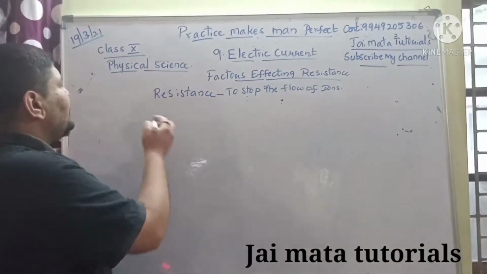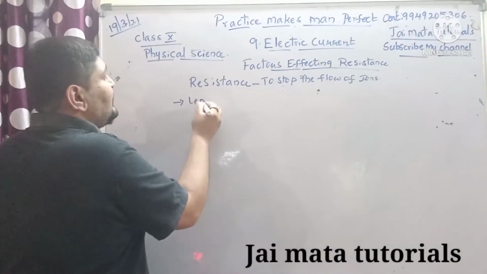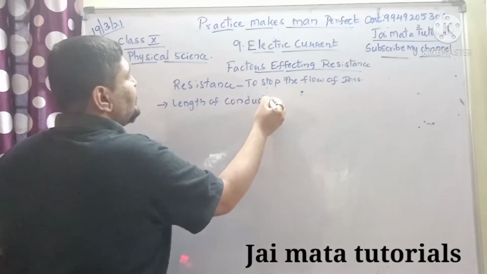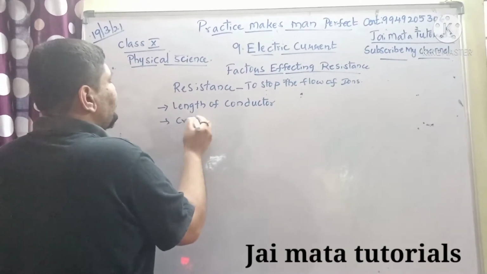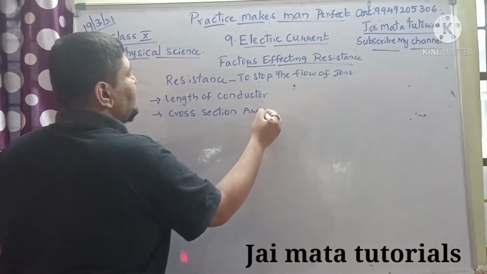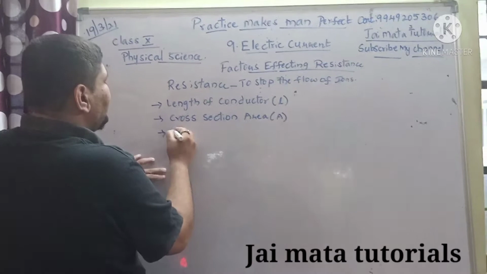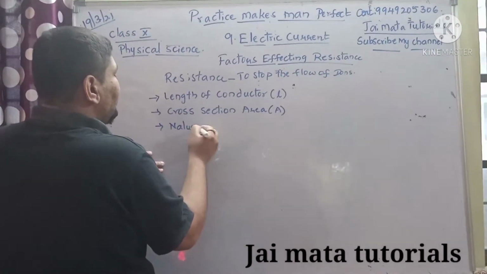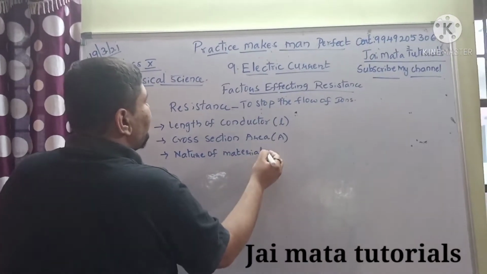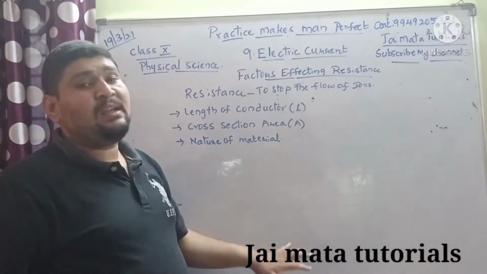Generally there are some factors which affect resistance. One is the length of the conductor, given by L. The other is the cross section area, given by A. And the third is the nature of the material. So these are the factors which affect resistance.